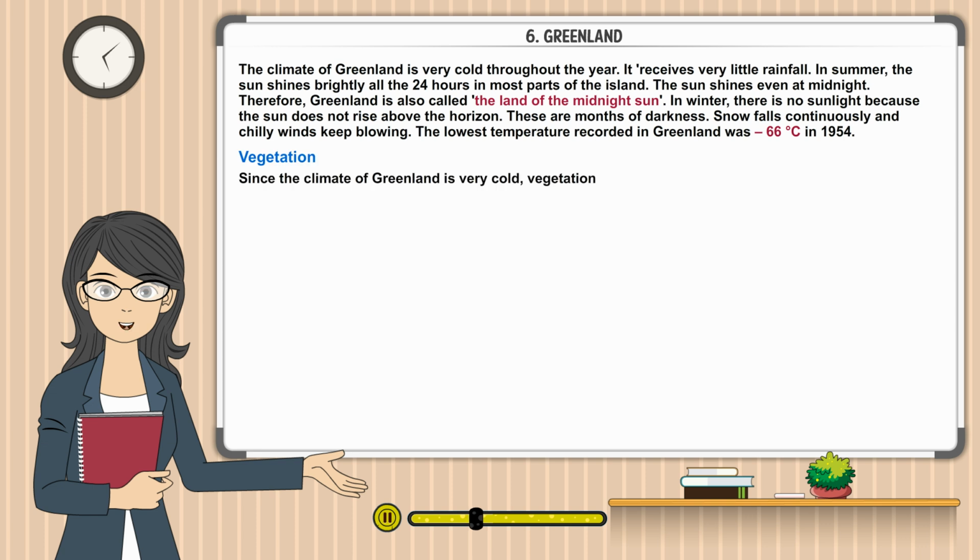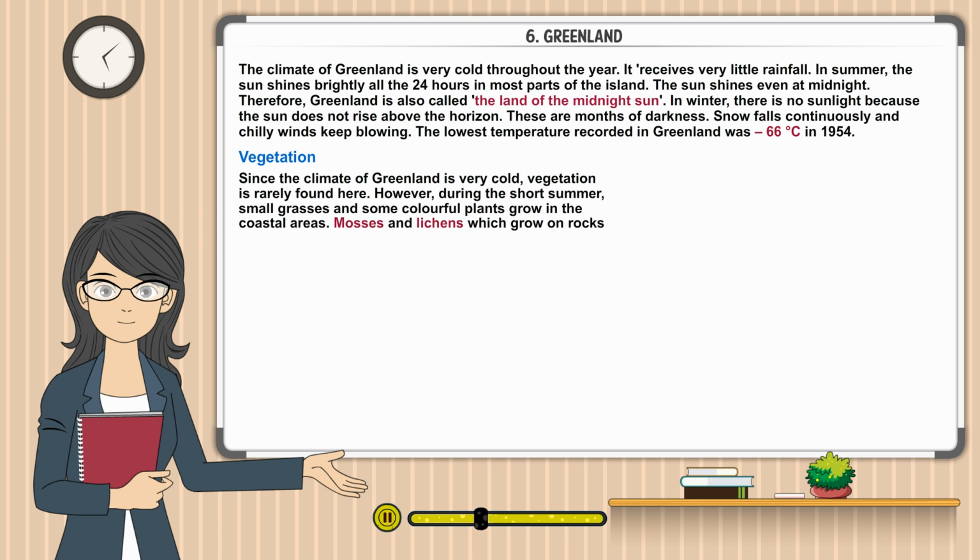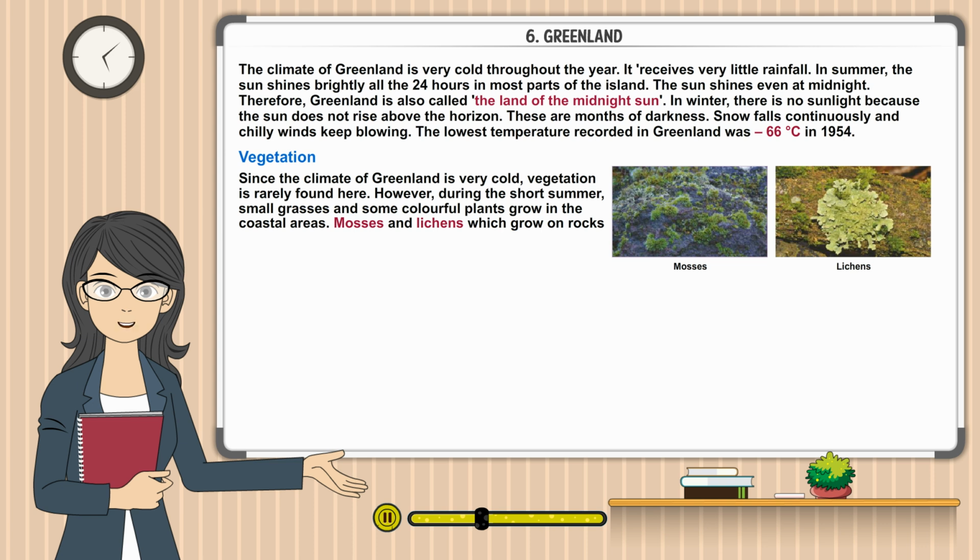Vegetation. Since the climate of Greenland is very cold, vegetation is rarely found here. However, during the short summer, small grasses and some colorful plants grow in the coastal areas. Mosses and lichens which grow on rocks are used as fodder for animals, especially the reindeer.